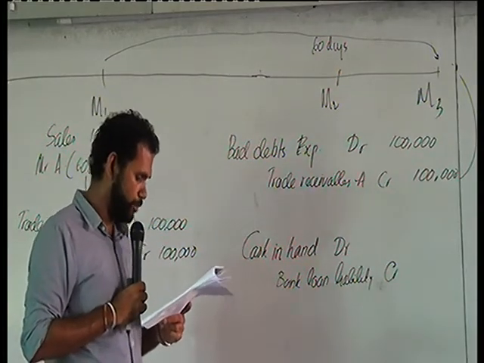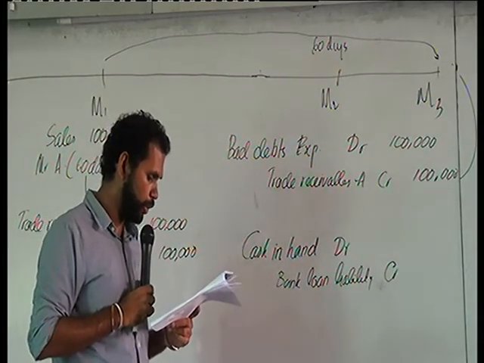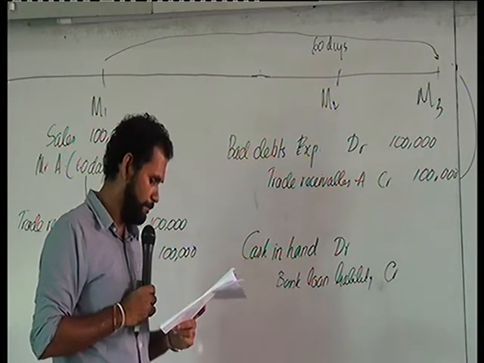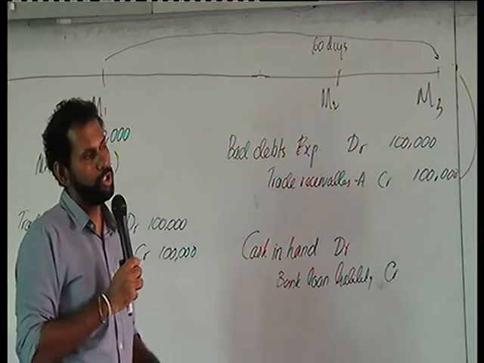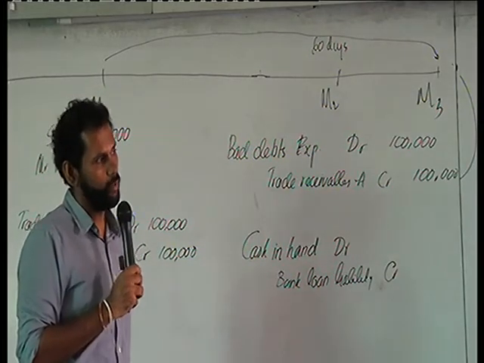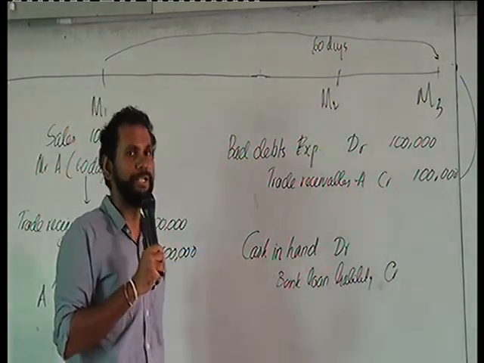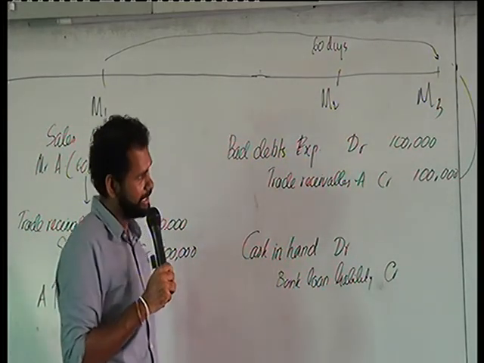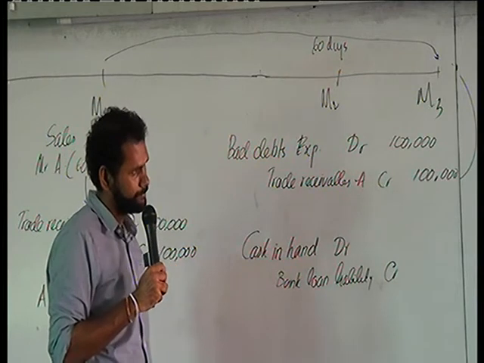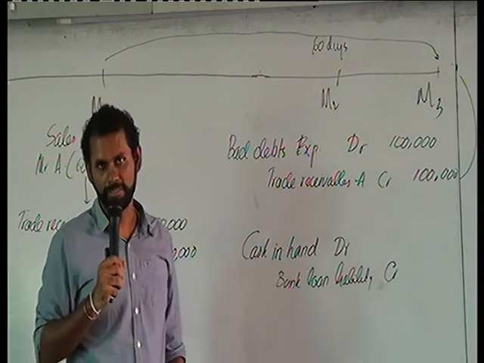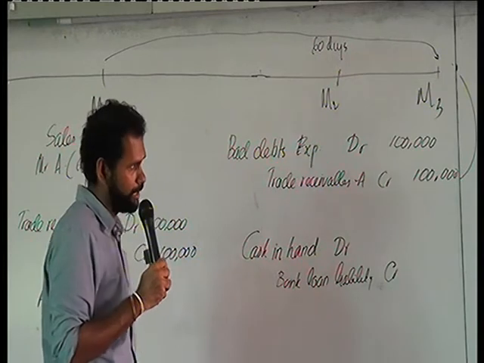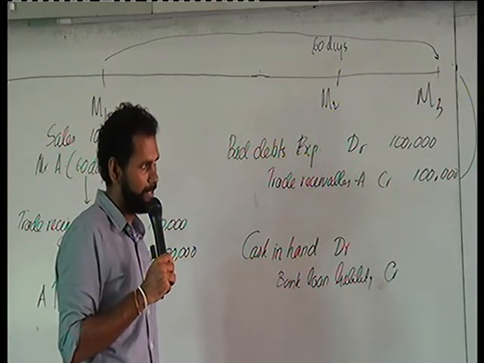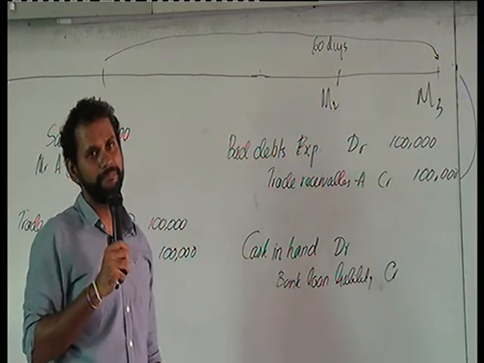Point number 12, paying bank loan interest. So earlier we looked at the loan amount, now we are looking at the loan interest. Loan interest means what? Is it an asset or expenditure? It's an expenditure to us. So an increase in an expenditure will have a debit impact. So bank loan interest expenditure debit, and then credit where?